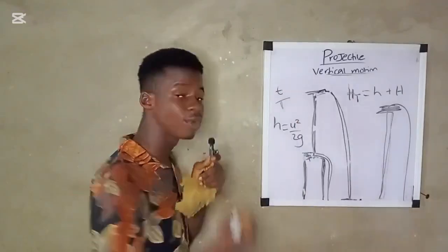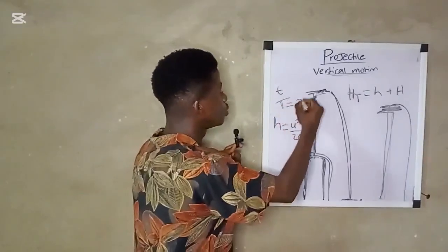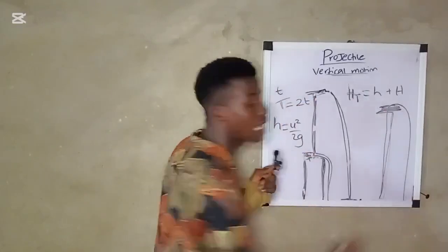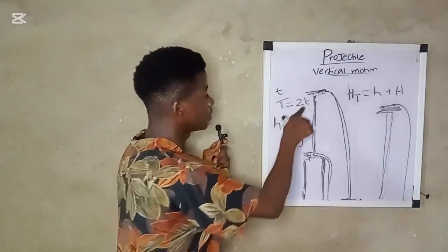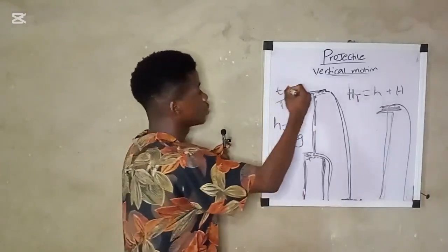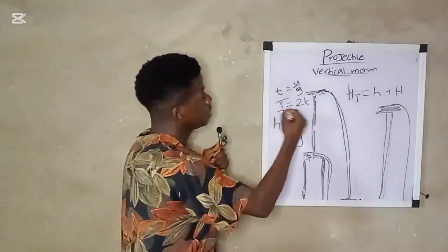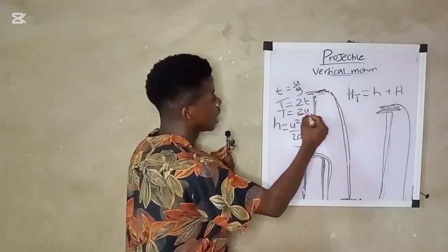Total time of flight equals 2t, that is if the times are equal. Now, remember, time of flight equals u over g. Total time of flight will now be T equals 2u over g.